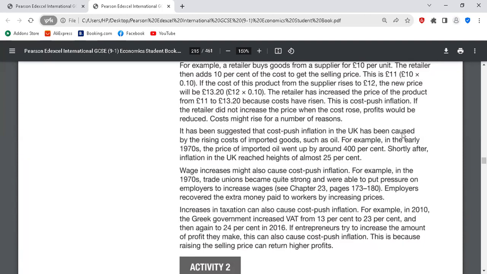Okay. So if the cost of importation increases, that means importers will not have any other choice than to increase the price when they have to sell. Sometimes we have to import goods to sell. Yes or no? Yes. So if the prices of these goods that we are importing increase, that means the cost of importing these goods has increased. As a result of that, we have to increase the price. That is an example of cost push inflation.